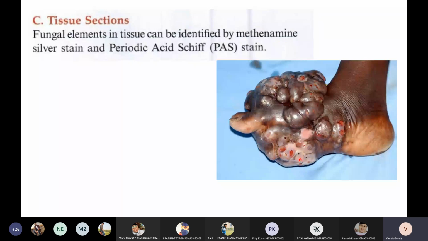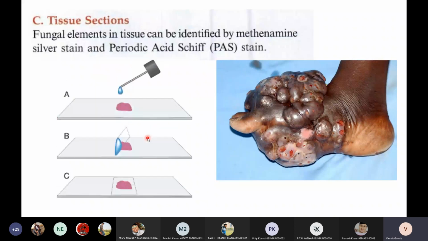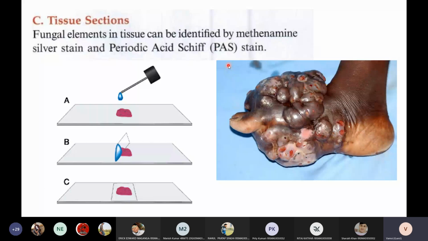For that purpose, we will take a piece of tissue. We will take a biopsy of this tumor, and we will observe the fungi under the microscope through fungal screening methods. For identifying biopsy-mediated fungal samples, the best stain is PAS stain, periodic acid Schiff stain. This periodic acid Schiff stain is a gold standard stain for identifying fungal infections or fungus embedded within a tissue. Fungus present in tissue can be identified by PAS stain.